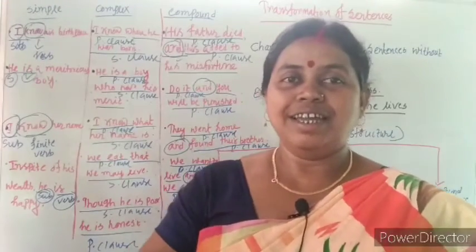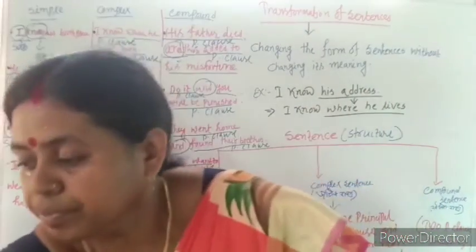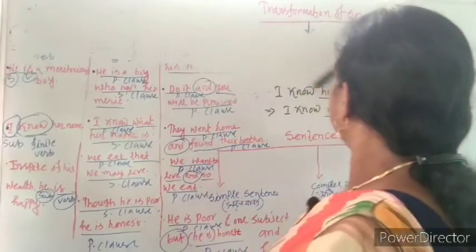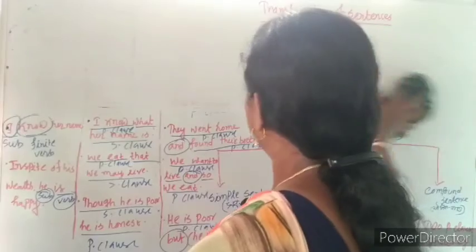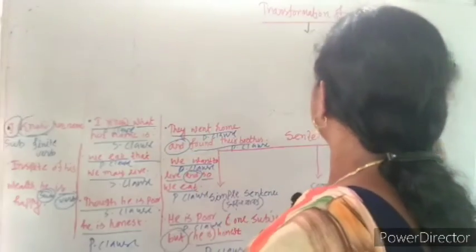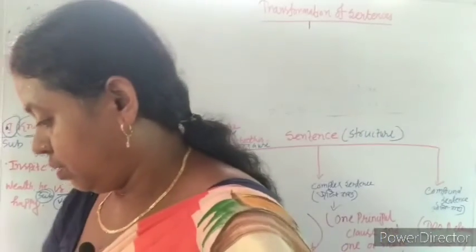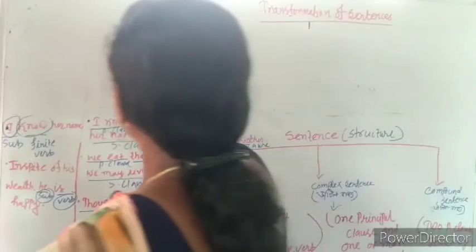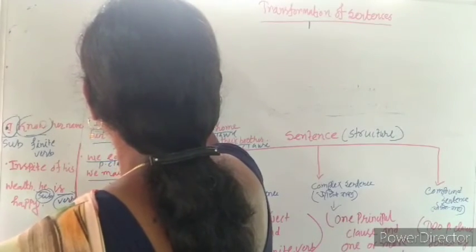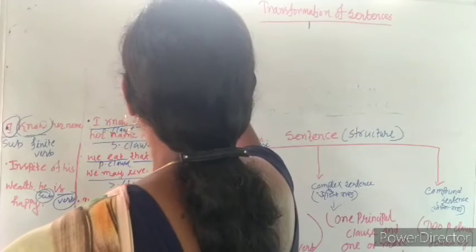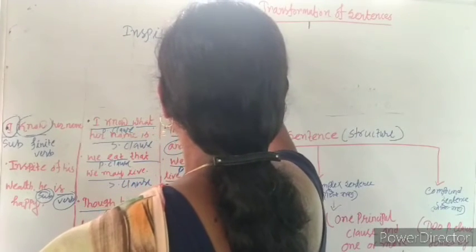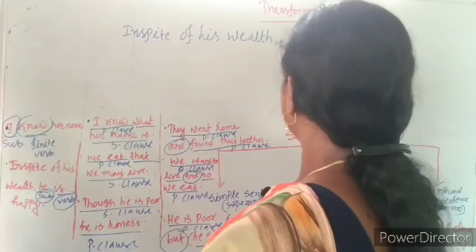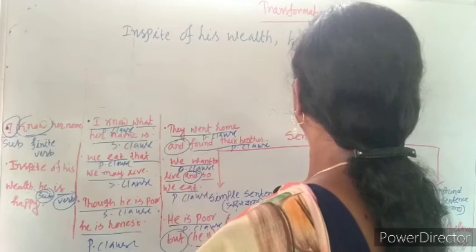Now I am giving a sentence to convert: in spite of his wealth, he is unhappy.